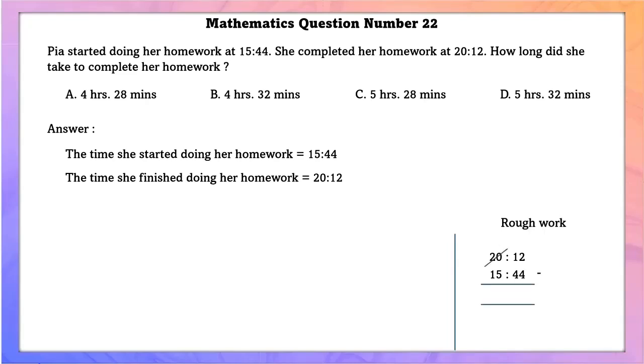As we can see here, the minutes are not enough to subtract. So we will borrow 1 hour from 20. So 1 hour consists of 60 minutes. So it will be 60 plus 12, that is 72. Now doing simple subtraction, we'll get 4 hours 28 minutes.